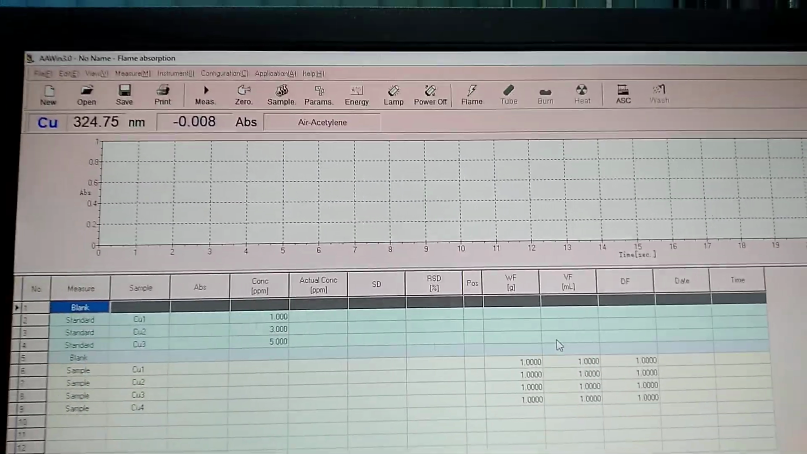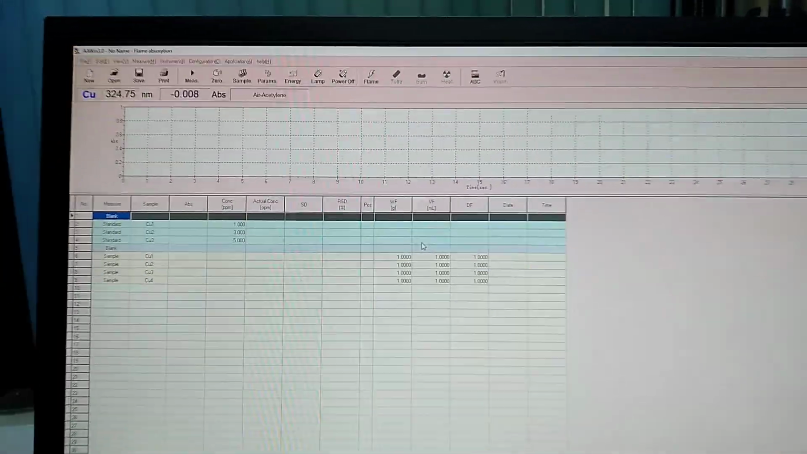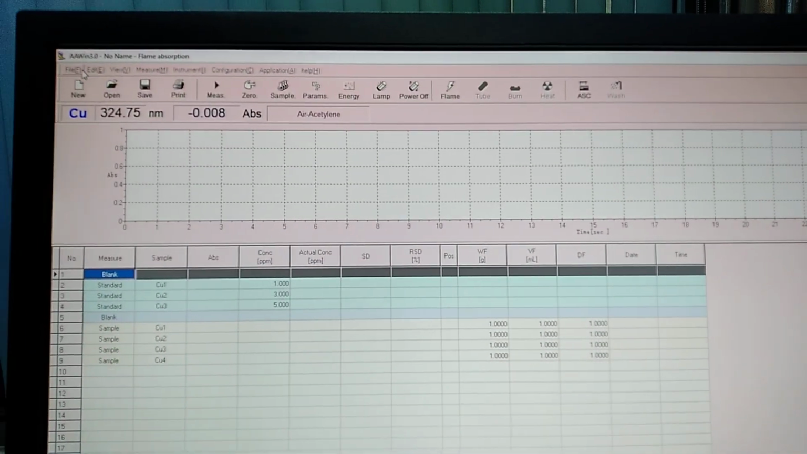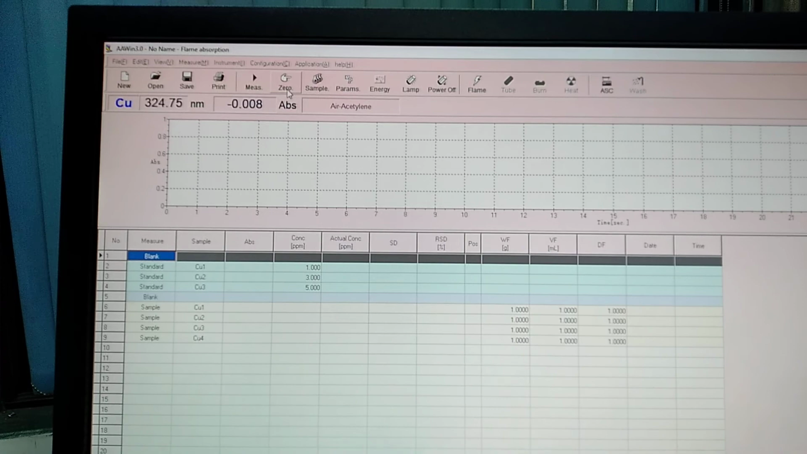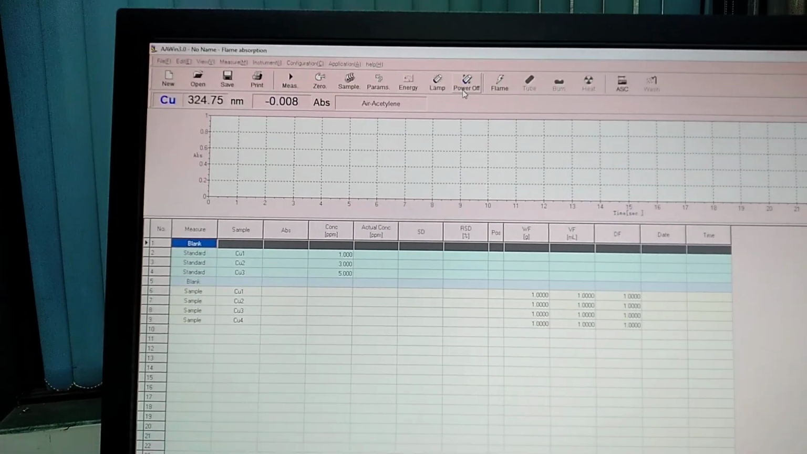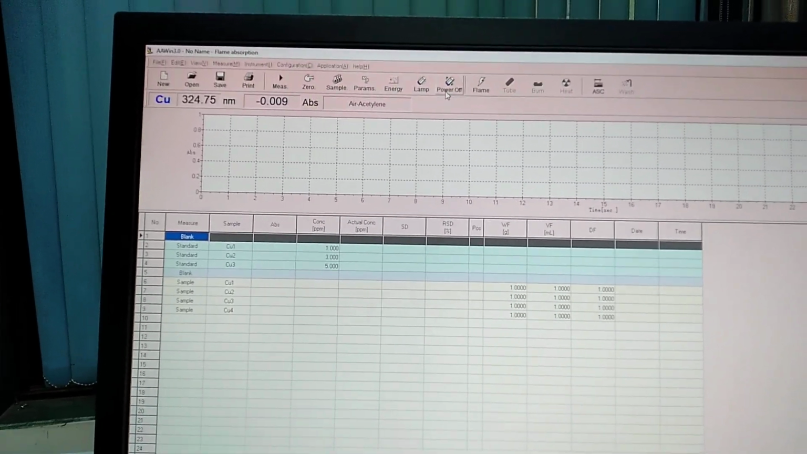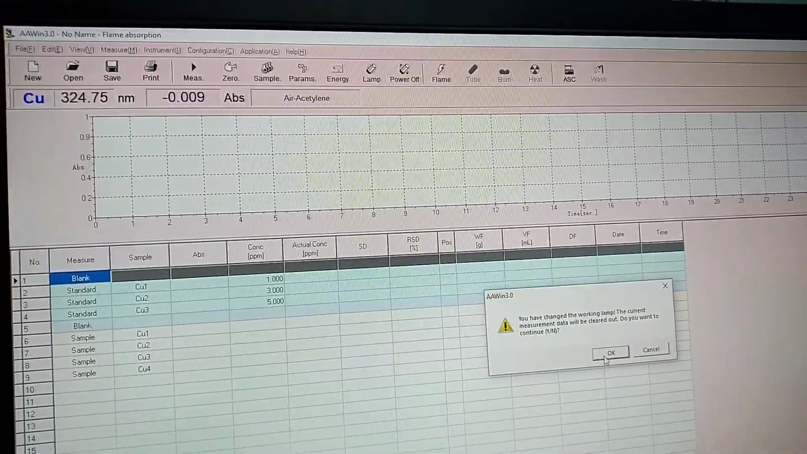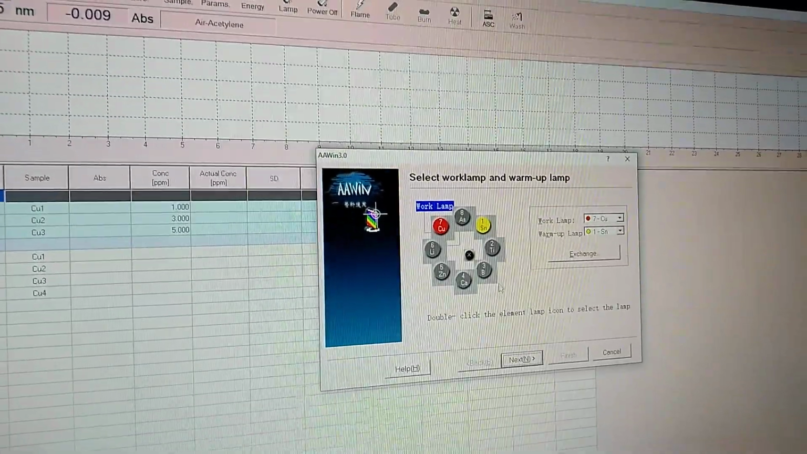Now we will show you how to light the flame with the help of the software. The software we use is AVIN 3.0, and we will brief you. Our software contains measure, zero, sample, parameters, energy, lamp, power off. This power off is a function for lamp changing, which can be changed from here only, and lamp function, if you want to change any lamp during the process, you can change over here only.